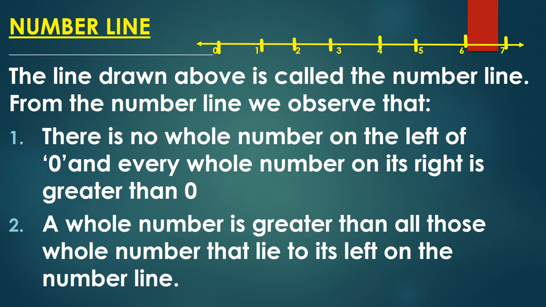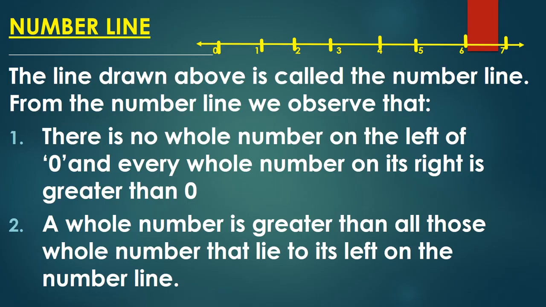You can see in the number line 0, 1, 2, 3, 4, 5, 6, 7. And on the left of 0, there is no whole number. And every whole number on its right is greater than 0. The numbers which are written on the right hand side of 0, that is 1, 2, 3, 4 and so on, these all are greater than 0.